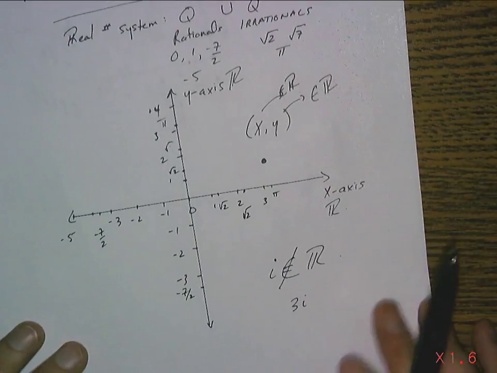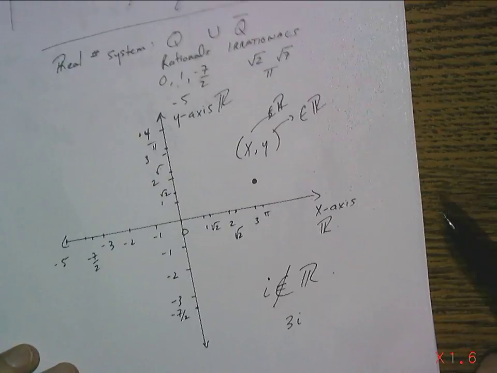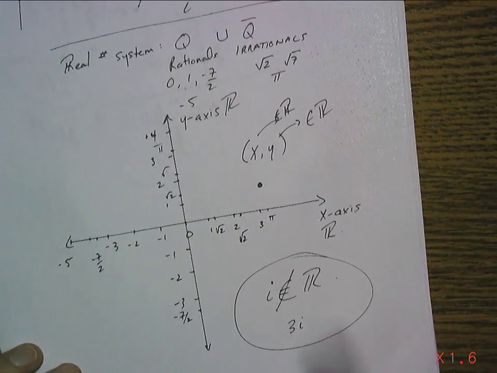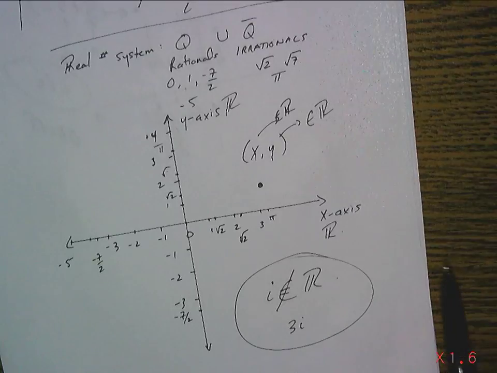Okay, so bottom line, if we're graphing on a Cartesian plane, which is what this is, then there is no place to put imaginary numbers. They cannot be graphed on a real number line or on a real plane. That's it. That's all that exists. We'll talk more in a minute.